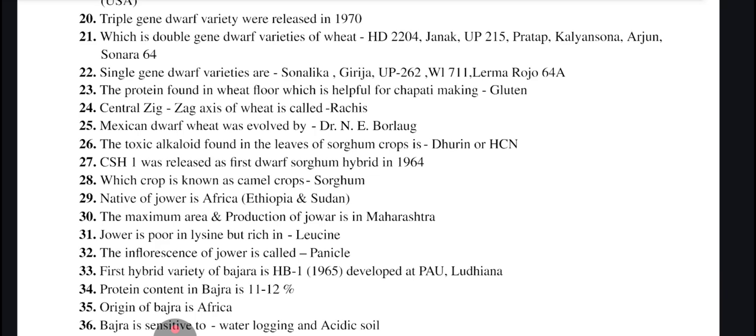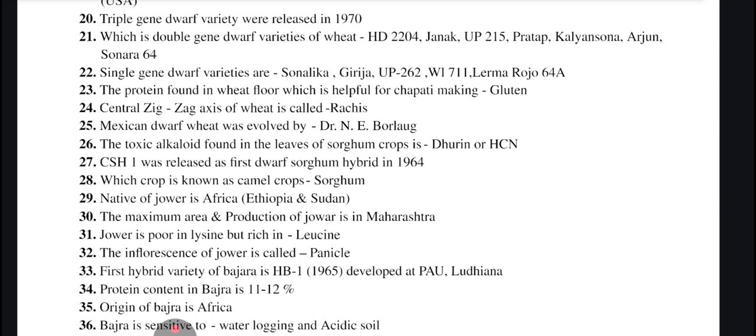CSH1 was released as first dwarf sorghum hybrid in 1964. Camel crop is sorghum, Jawar is native of Africa, probably Ethiopia and Sudan area. Maximum area and production of Jawar found in Maharashtra in India. Jawar is poor in lysine but rich in leucine. Inflorescence of Jawar is also known as panicle.